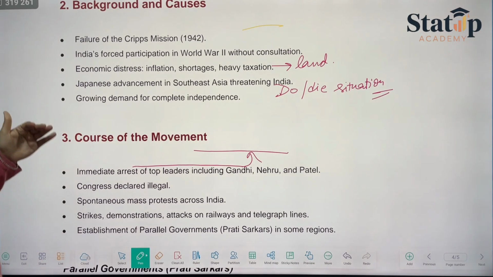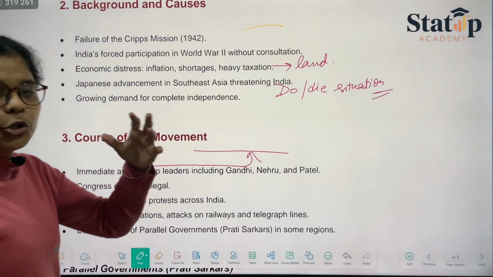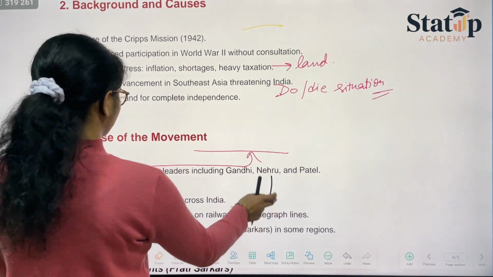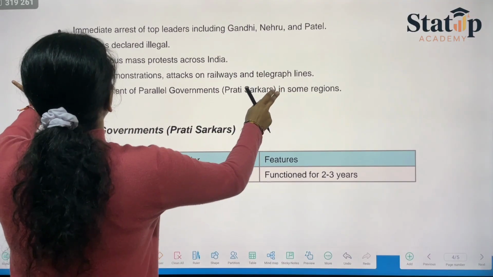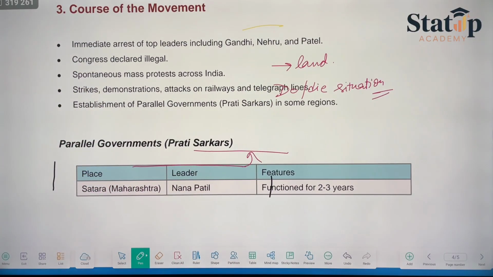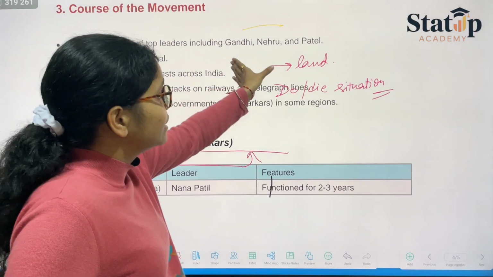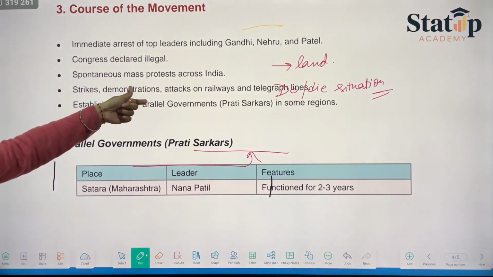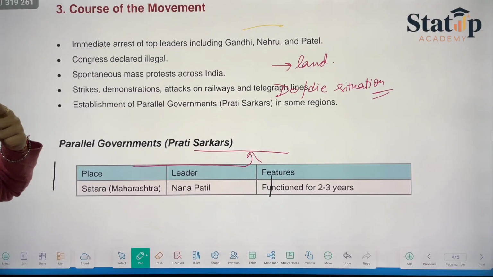When we talk about the course of the movement, what happened during it: the immediate arrest of the top leaders, including Gandhi ji, Nehru ji and Patel ji. The Congress was declared illegal, and spontaneous mass protests broke out across India.